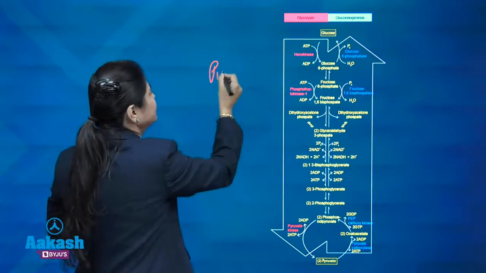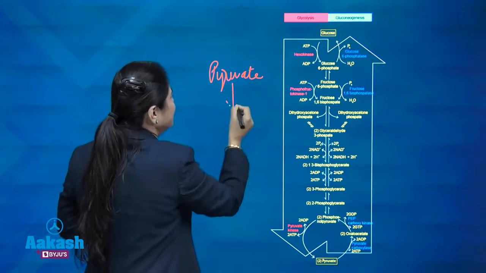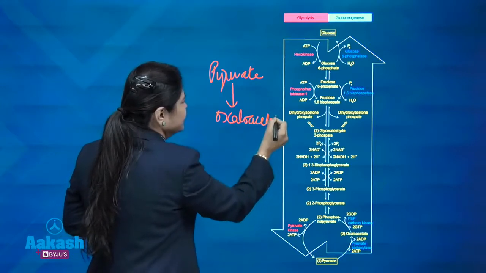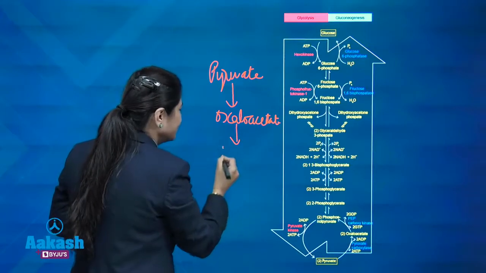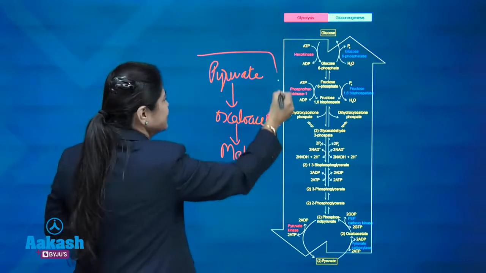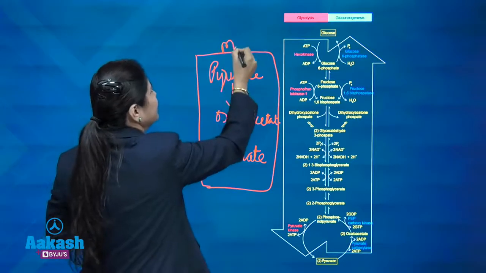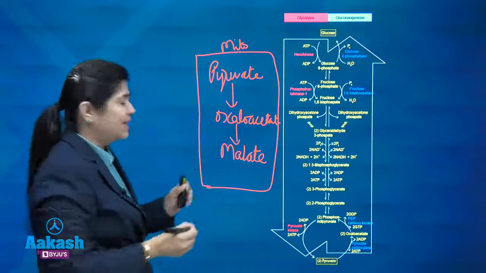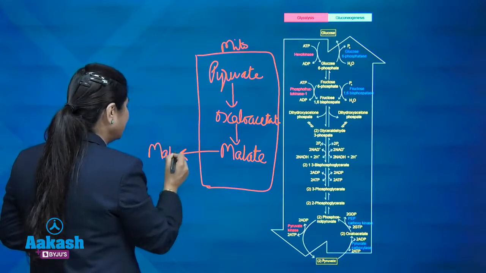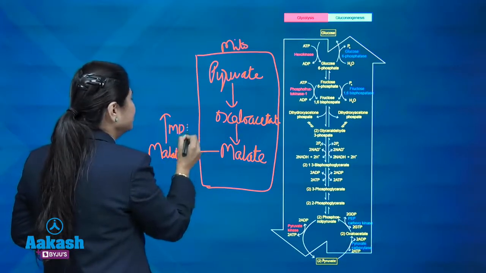So, pyruvate to oxaloacetate is formed, and from oxaloacetate malate is formed. These two reactions are happening inside the mitochondria, and then malate comes out with the malate shuttle, and with the help of malate dehydrogenase, the cytosolic counterpart.